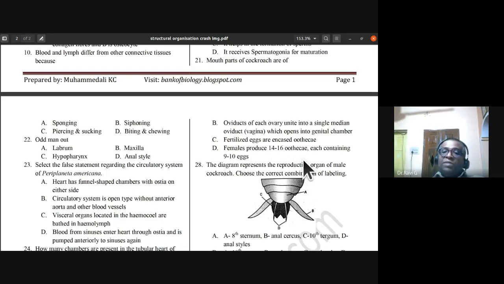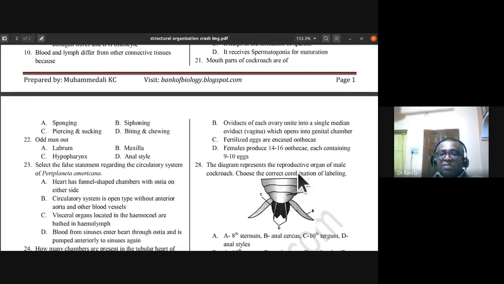Female produces probably 4 to 6 ootheca or something. I remember the number as such, and each containing 14 to 16 eggs. So you get 14 to 16 nymphs. So that is what you have to remember. They have given wrong numbers. That is the reason D is a wrong answer.